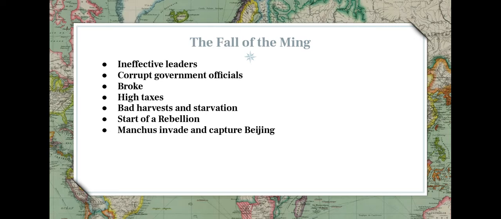You got to remember, it wasn't until a couple hundred years ago that you were that far from starvation. A couple not so great harvests could throw a country into starving. There was a start of rebellion after all this. And then these people called the Manchus, which is just north of where the Ming's power was, invaded, and with all that chaos, they came in and captured Beijing, and they actually became the emperors of China.